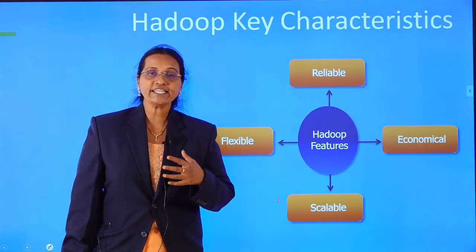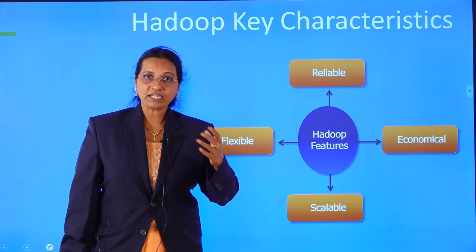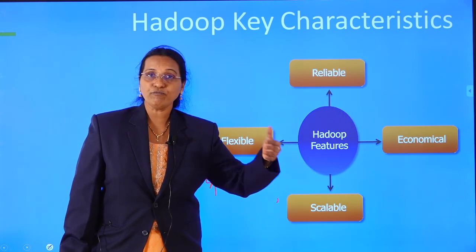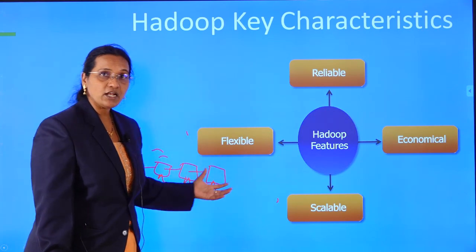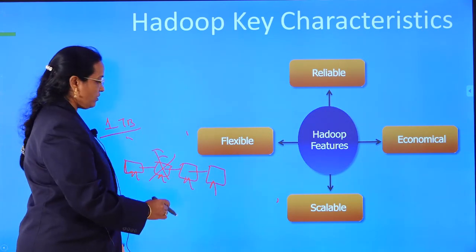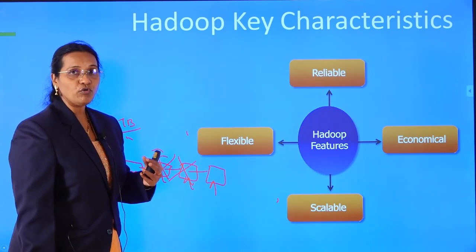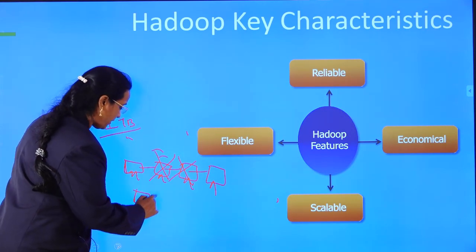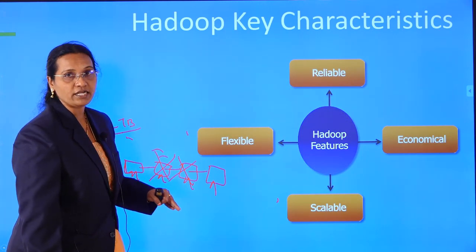What am I going to do at that time? I am going to replace the person who left with a standby person to whom I have not allotted any job. Similarly here, if a node is not working, immediately whichever node is free or vacant, I am going to assign the job. That is called fault tolerance.